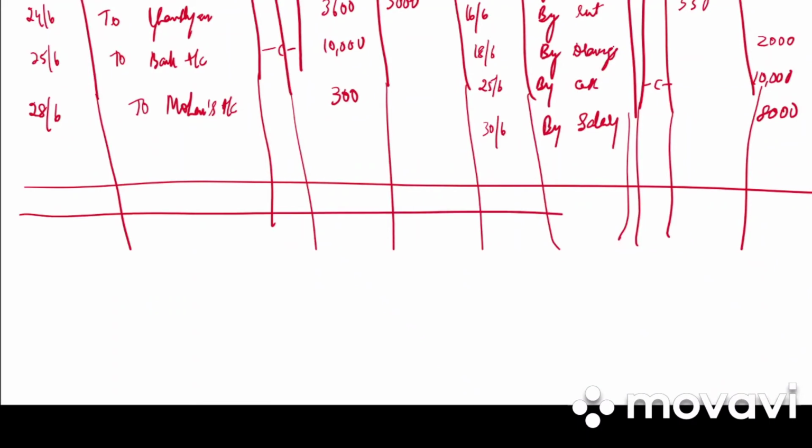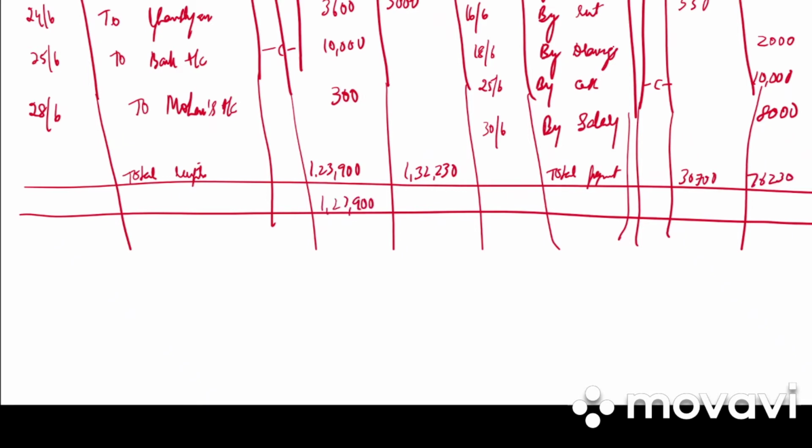Now we need to total our cash book. What are our total receipts? 1,23,900. 1,32,230. What are our total payments? 30,700. 76,230. So in cash, our debit side is more. So we'll write 1,23,900 on both the sides. And even in bank, our debit side is more.